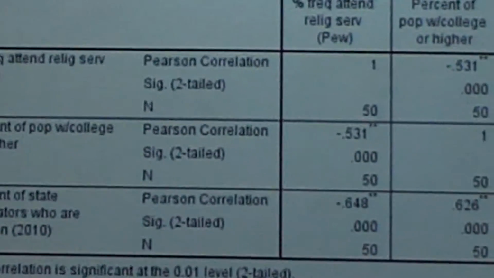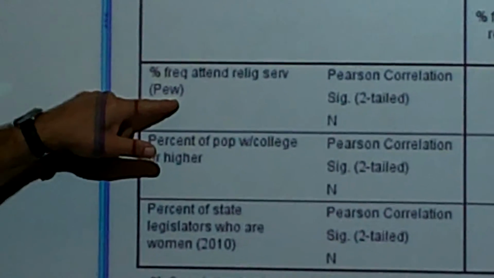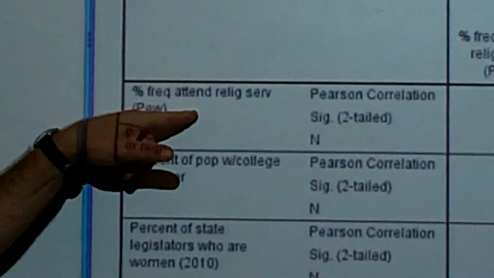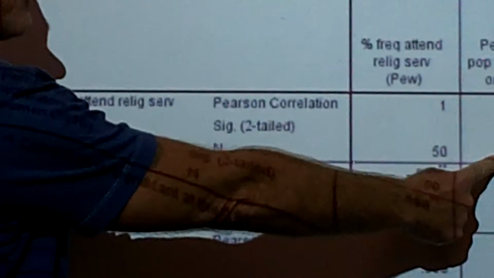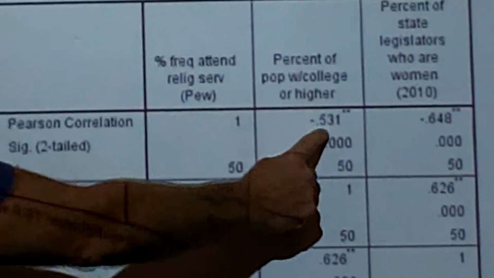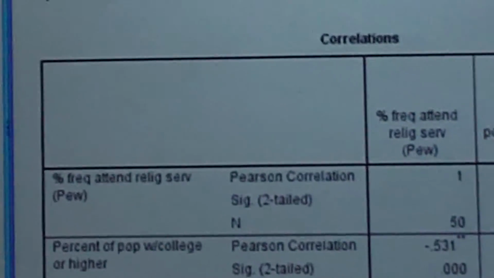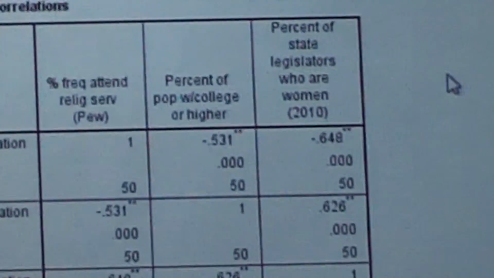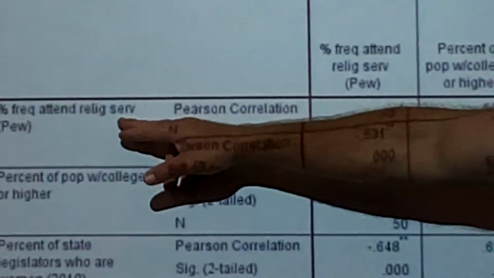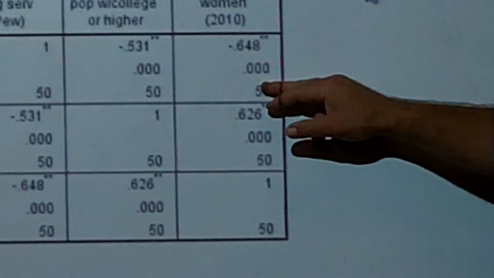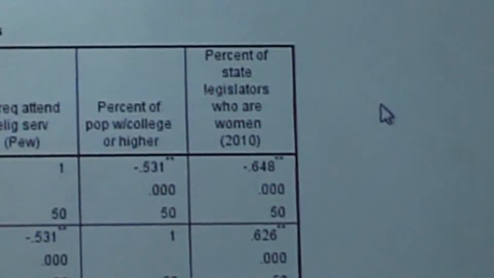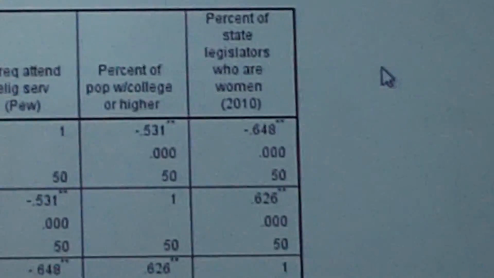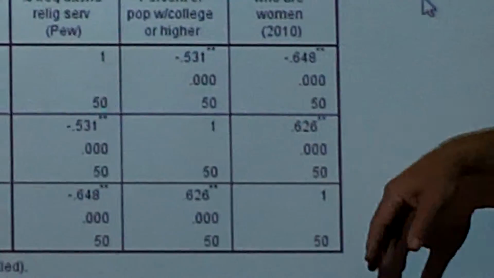This is the correlations, and here we can see the relationship between percent frequently attending religious service and percent with college degree. It's a negative relationship. So the more you go to school, I guess the less religious you become. It's a very unusual relationship there. Very different from the Middle Ages, I guess. But we come over here, we see that the more you go to church in a state, the fewer women state legislators there are in a state. And so we have negative relationship, negative relationship.